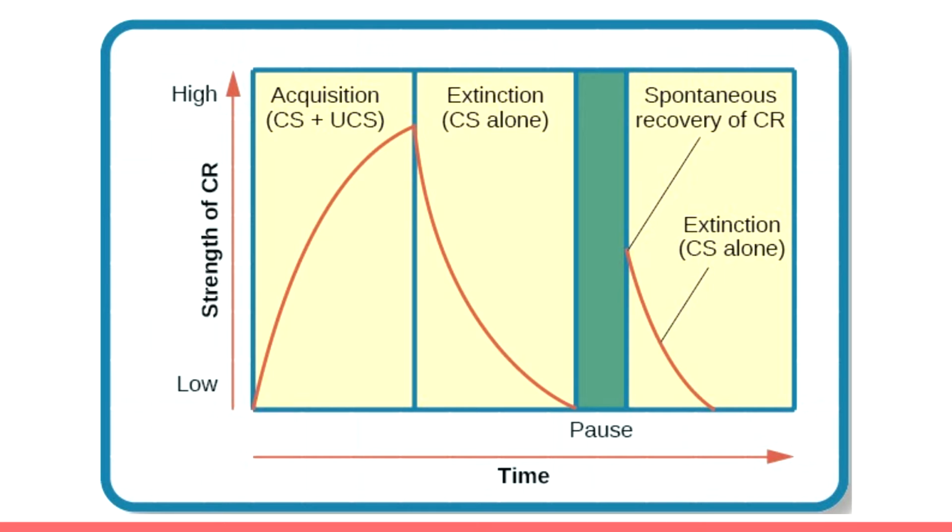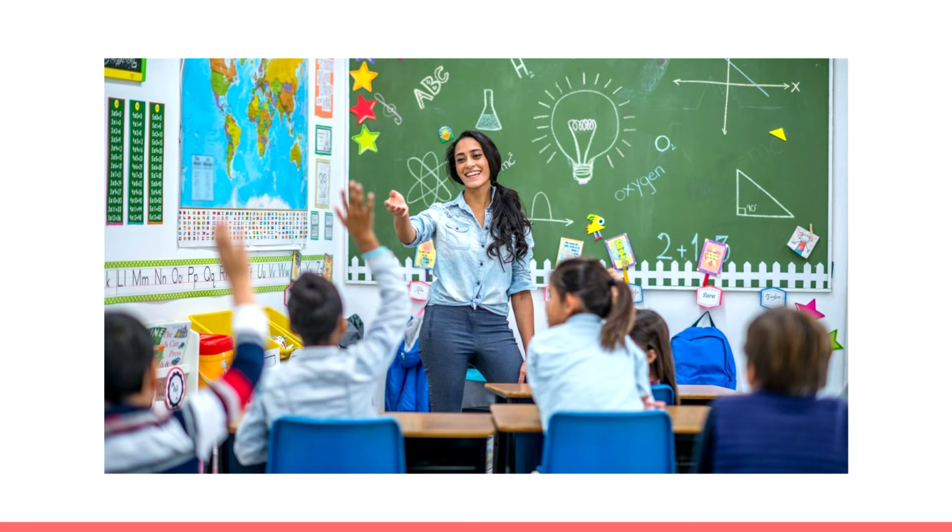We can graph whether classical conditioning is occurring or not. To divide it into sections, acquisition is the association between the conditioned stimulus and the unconditioned stimulus. And to see the result, in the extinction part, we see the conditioned response slowly decrease. And the important part is that even though the response extinguishes, after a set of time, you will see the spontaneous recovery.